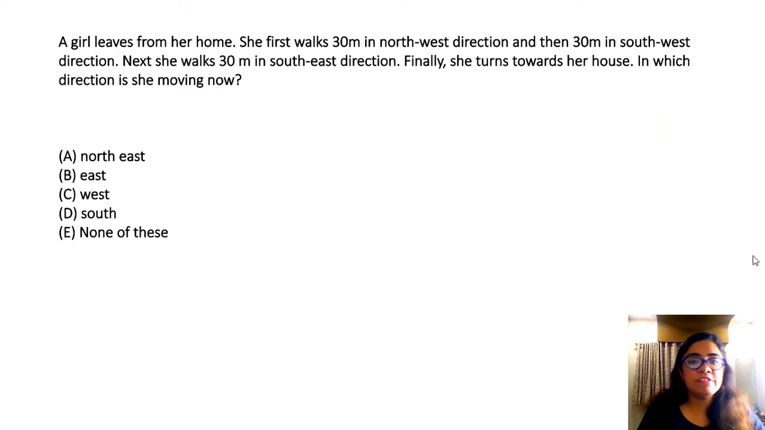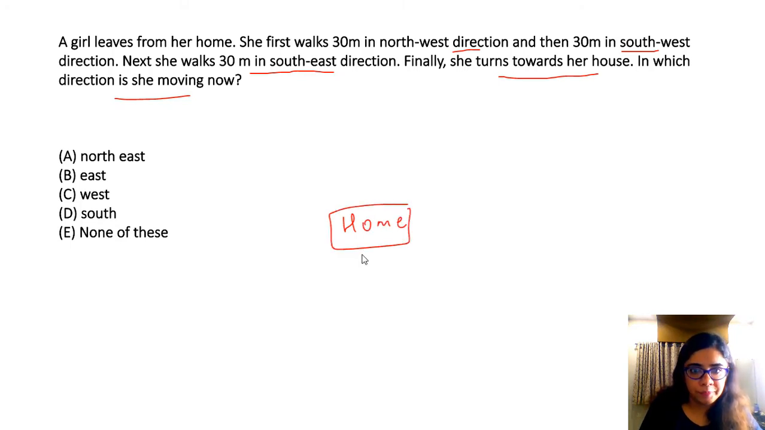A girl leaves from her home, ठीक है? She first walks 30 meters in northwest direction, then 30 meters in southwest direction. Next she walks 30 meters in southeast direction. Finally, she returns towards her house. In which direction is she moving now? So let's say this was her home. Okay, she started from here.